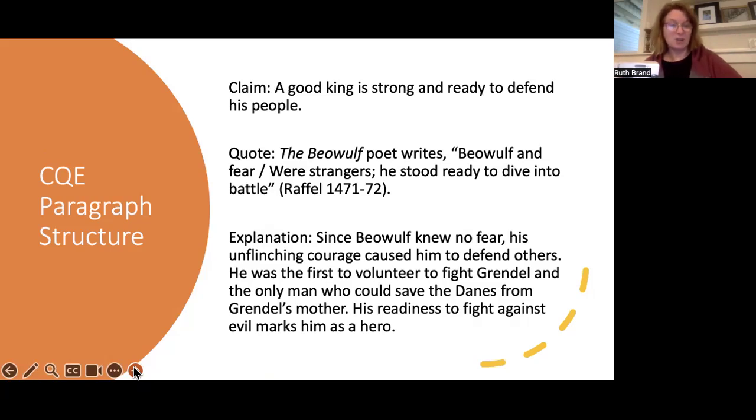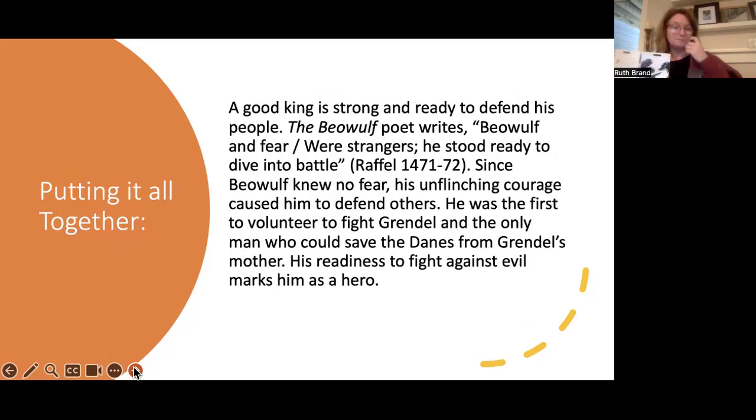That's my explanation. Now, you're not going to write your paragraph with these words, claim, quote, and explanation. So it's going to look like this. Although, if I were to do this again, I would indent that first line because that's what you're supposed to do with the paragraph. Clearly, that needs to be fixed. A good king is strong and ready to defend his people. The Beowulf poet writes, and there's my quote, and then there's my explanation, and that makes an entire paragraph.